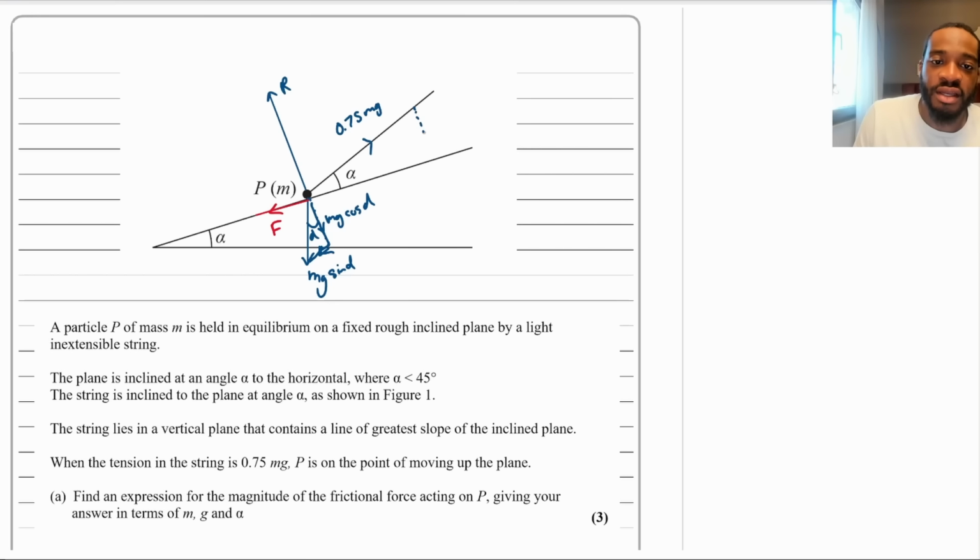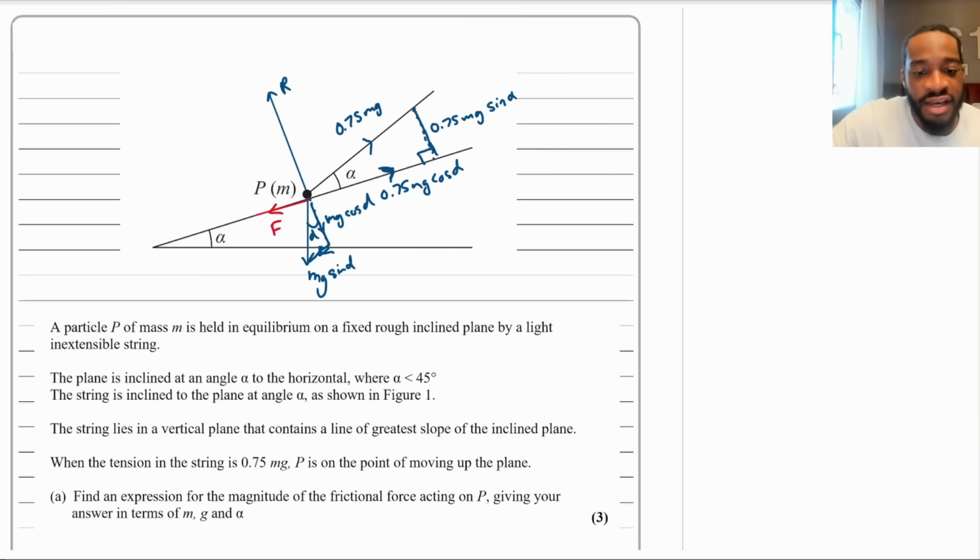If I drop a perpendicular like that, this is a right angle. Then this is opposite, so this is going to be 0.75 mg sine alpha, and this one right here is going to be 0.75 mg cos alpha. Okay, so I think that's done in terms of labeling everything and resolving everything.